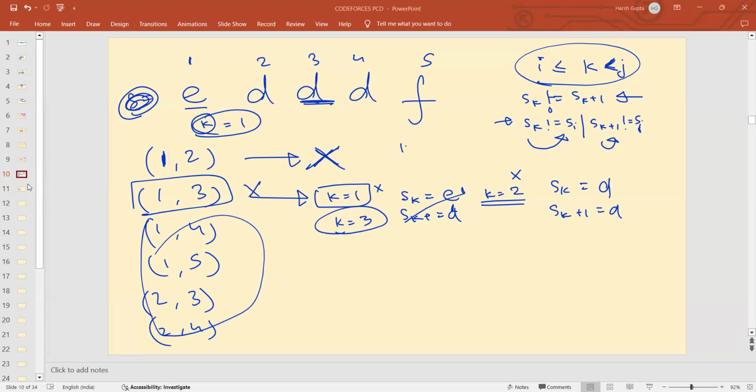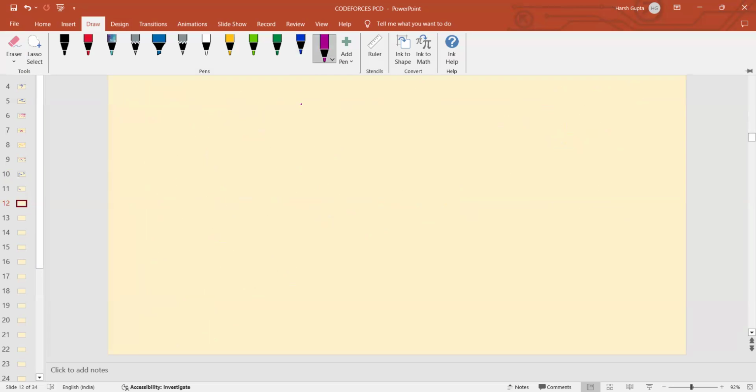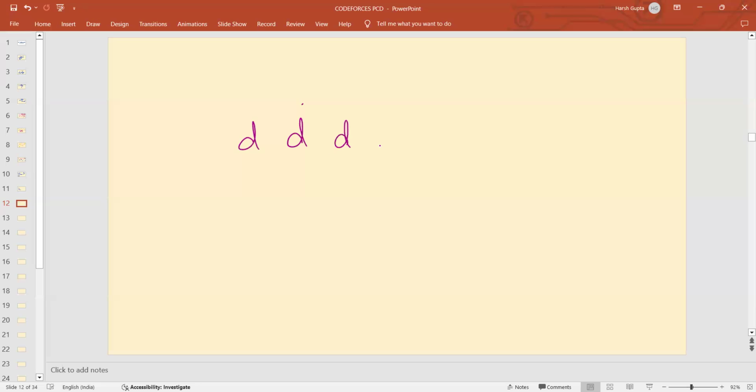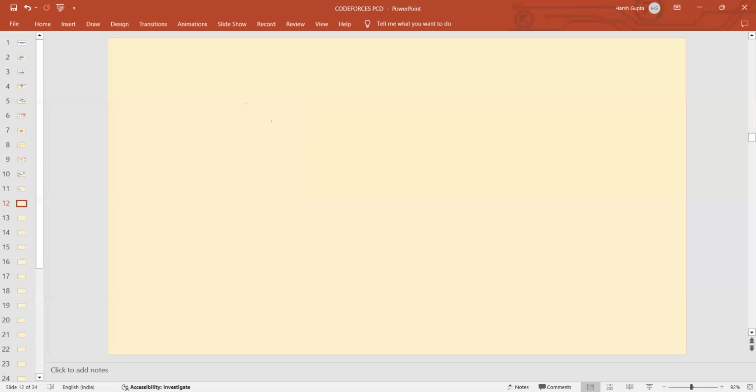Okay. So now how to solve this? Some observations that I made: if I am keeping some alphabets together, the first observation is that if I am keeping two distinct alphabets side by side, I can never form this pair.